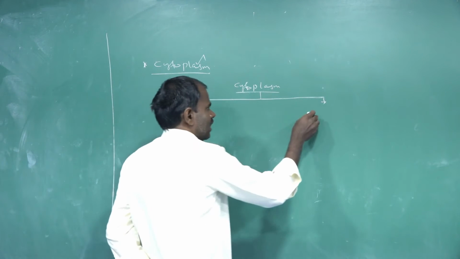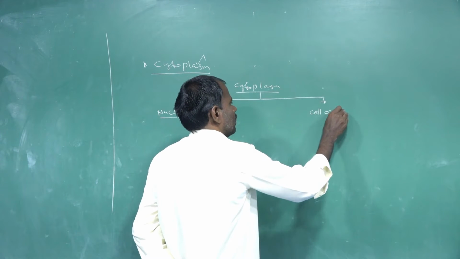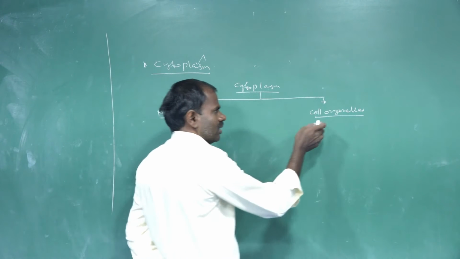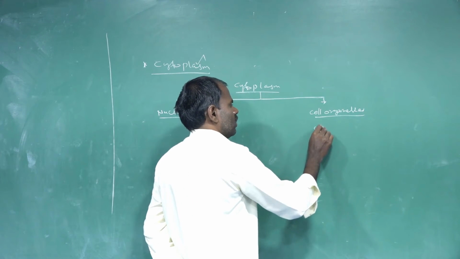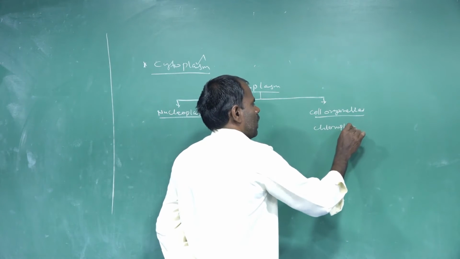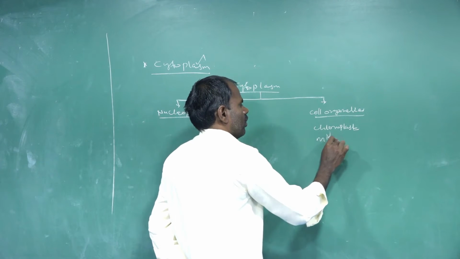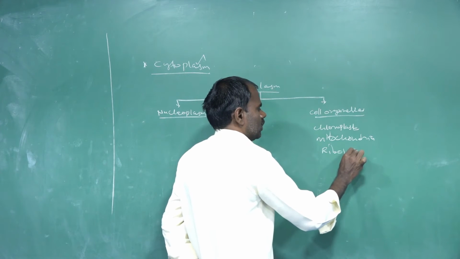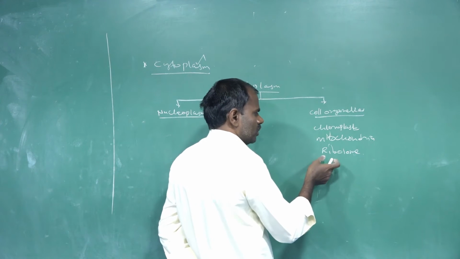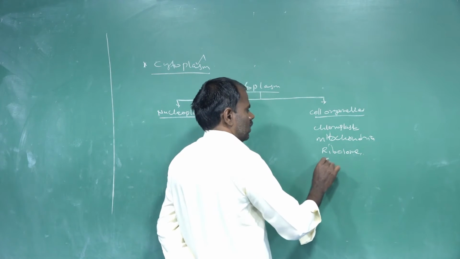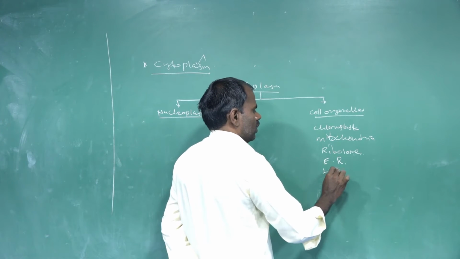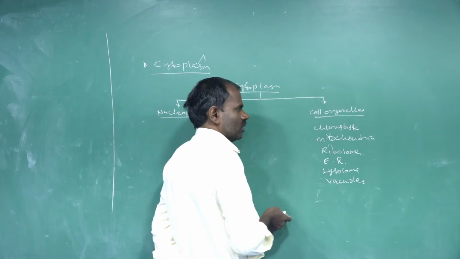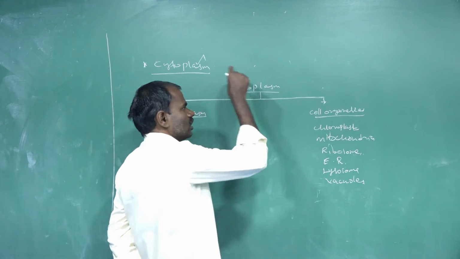The second region is the cell organelles, like chloroplast, mitochondria, ribosomes, endoplasmic reticulum, lysosomes and vacuoles. These organelles are present in the cytoplasm.